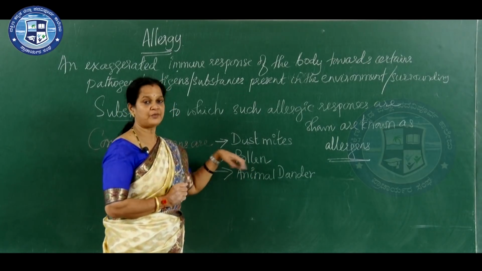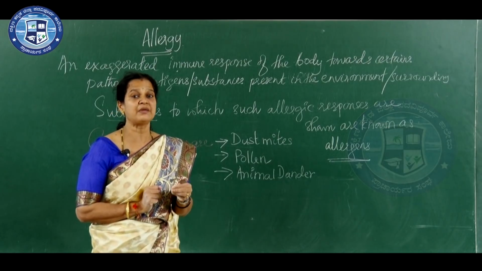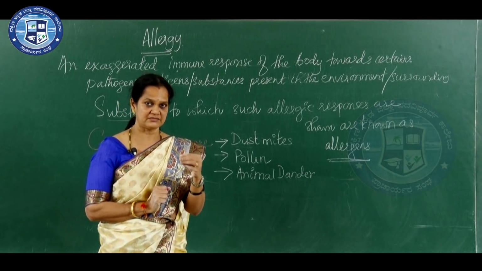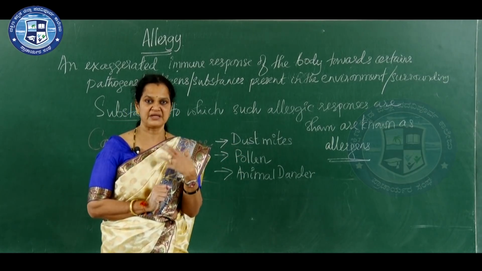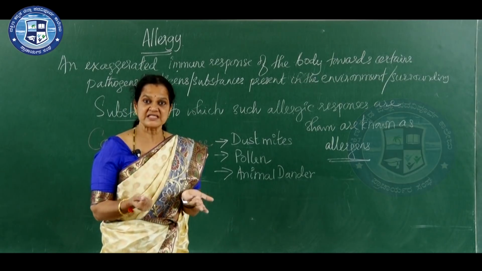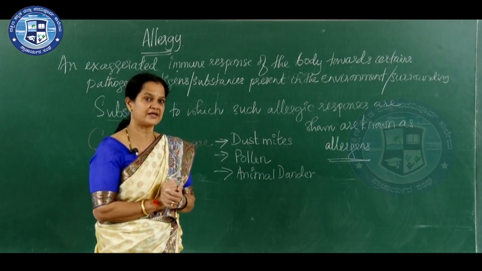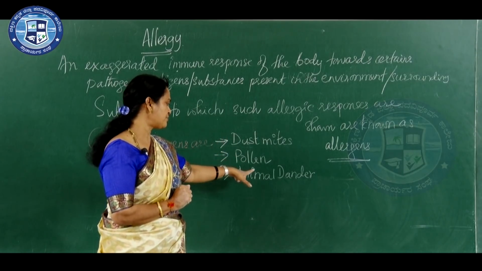And pollen grains, especially of grass members, during their blooming season, produce a large number of pollen grains, and we inhale them. Hypersensitive bodies react to that, so pollen grains are one of the important allergens.